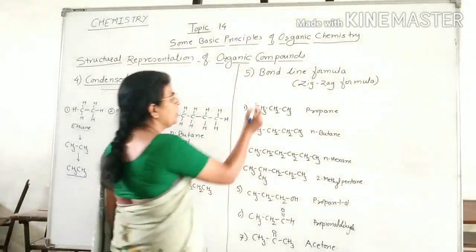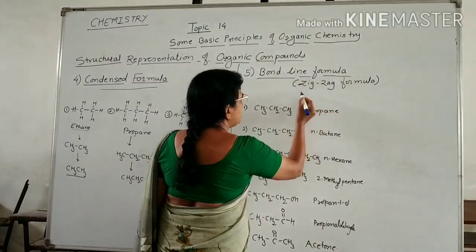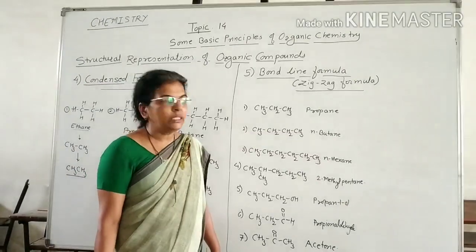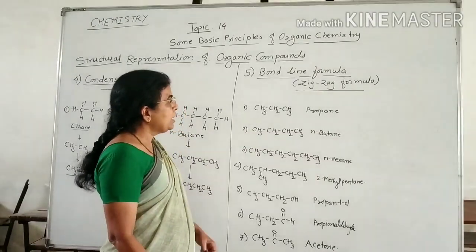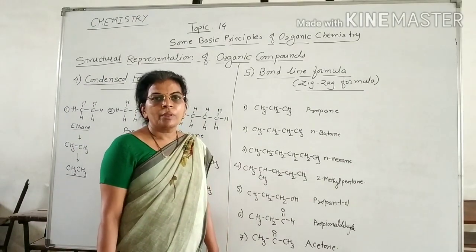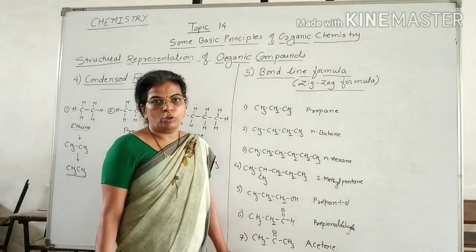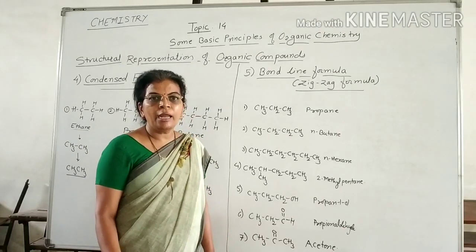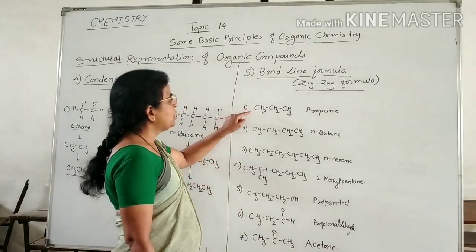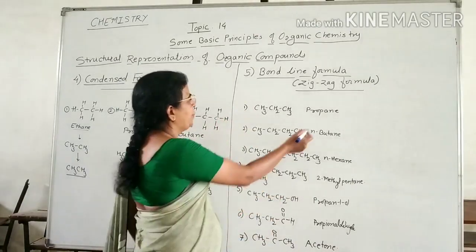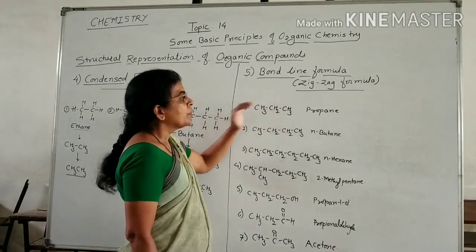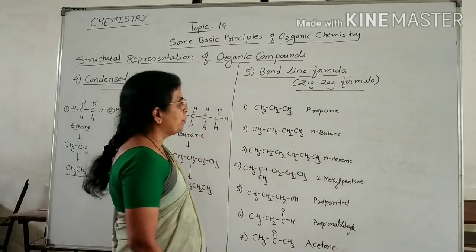Now, the fifth one is the bond line formula, which is also named the zigzag formula. In this bond line formula, or zigzag formula, the atoms are also not shown. That is, carbon and hydrogen atoms are absent in the structure. Now, this is the condensed formula of propane, CH3, CH2, CH3. From this structure, we can draw the bond line formula of propane like this.